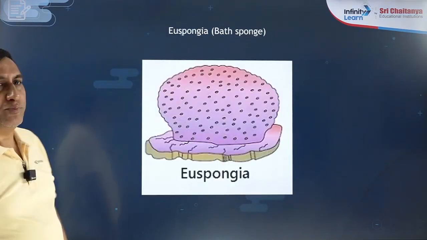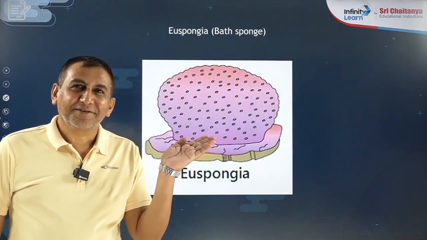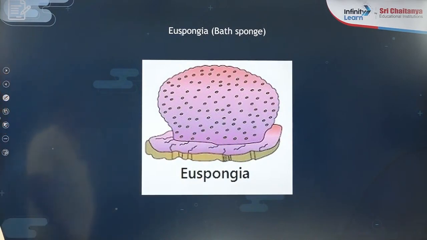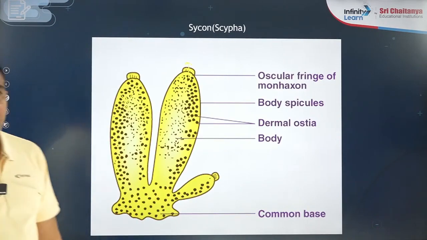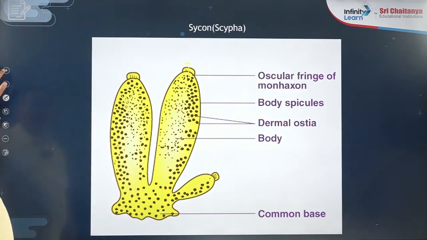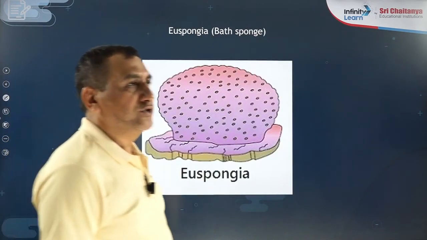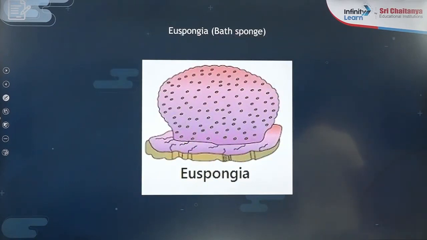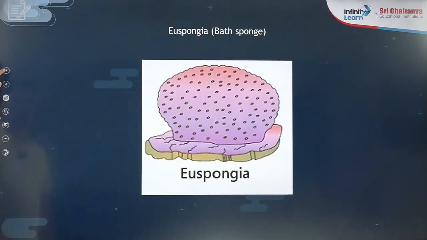Another example of Porifera, just see, it is looking like gulab jamun, na? And this is Euspongia, that is known as the bath sponge. Getting? It is Euspongia. So you have to remember three examples of Porifera. One is Sycon, that is known as Scypha. Second one is Spongilla, that is known as the freshwater sponge. And third one is Euspongia, that is known as the bath sponge. So these are the three examples included in Porifera.